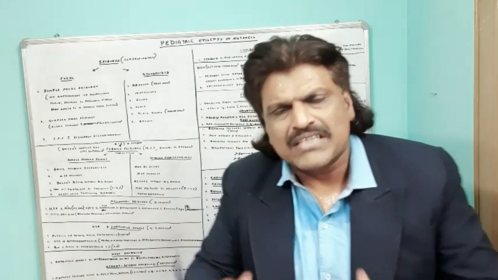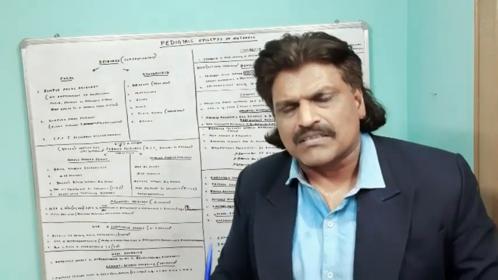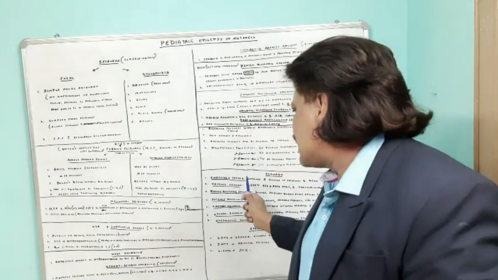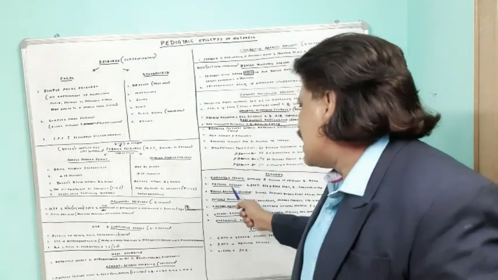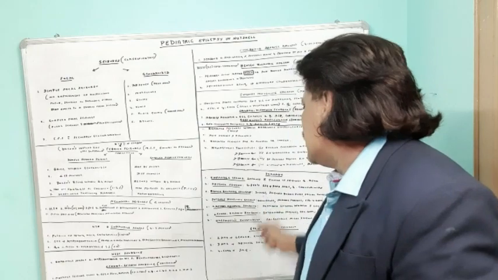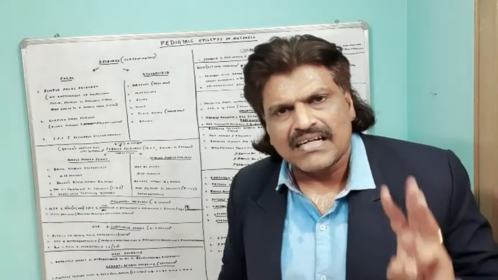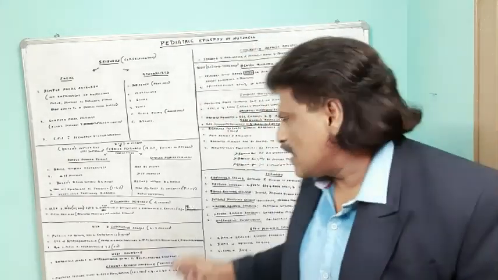I've been talking about so many important concepts. Now let me summarize all the important concepts. First is infantile spasms. As the name implies, it occurs in infants with clusters of seizures. The treatment is adrenocorticotropic hormone, ACTH. Absence seizures occur in the age group between 4 to 8 years. The EEG shows a characteristic 3 Hz spike and wave, and the treatment is ethosuximide. If it is not available, we can go for other drugs.